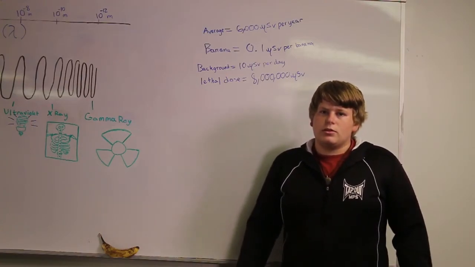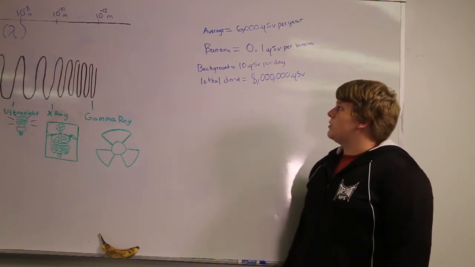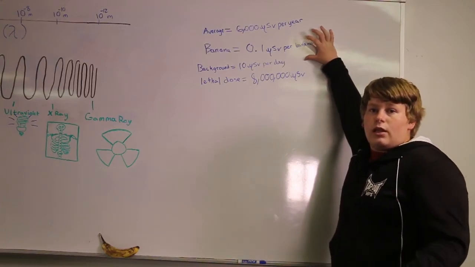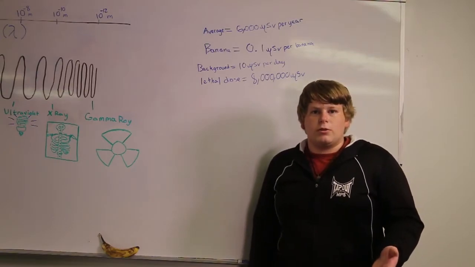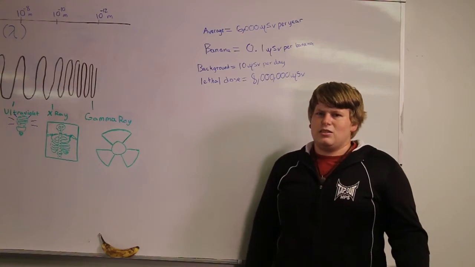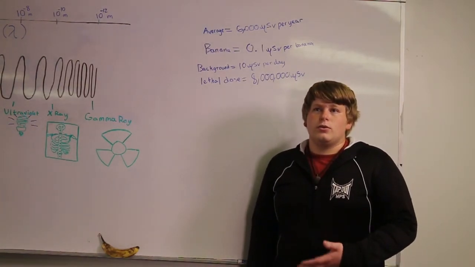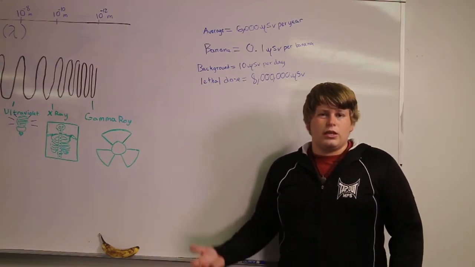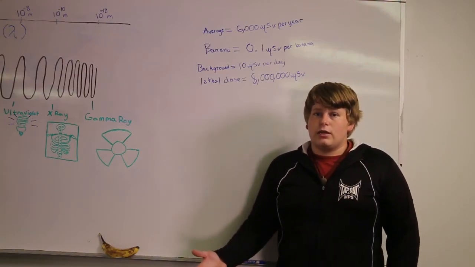Well, anytime you go outside, you're absorbing about 10 microsieverts of radiation per day. So if you go out every day like you should, you're absorbing 3,650 microsieverts. That still doesn't add up to the 6,000, right? Well, you get radiation from going to the doctor, the dentist. When you get the x-rays done, you're absorbing radiation, even though they have the lead vests on you.